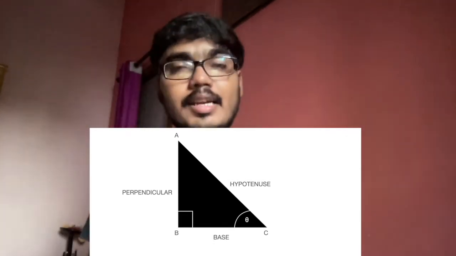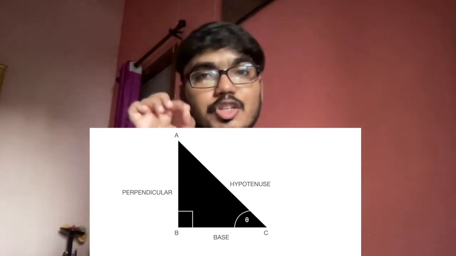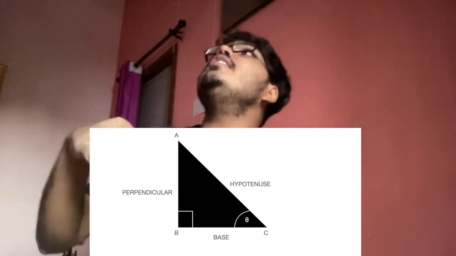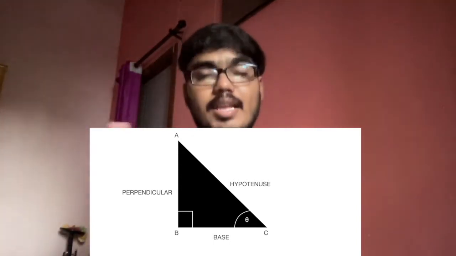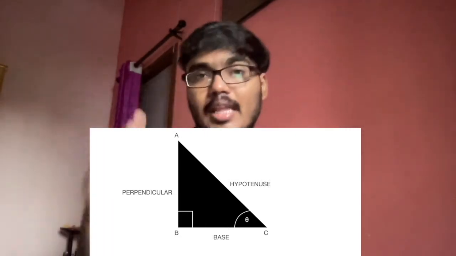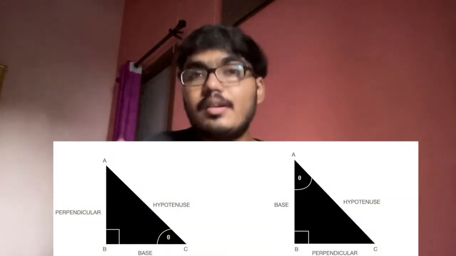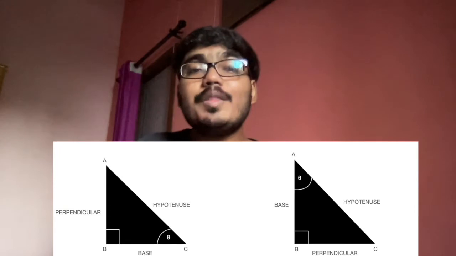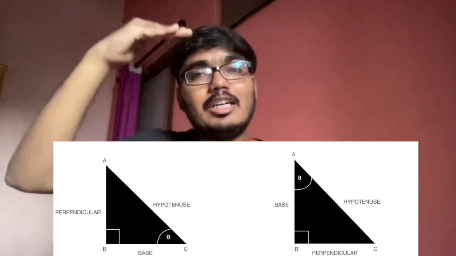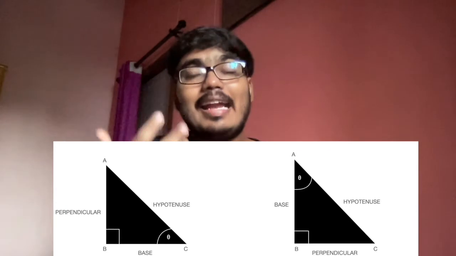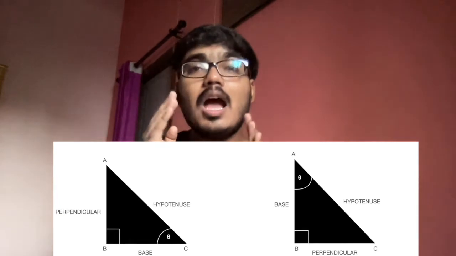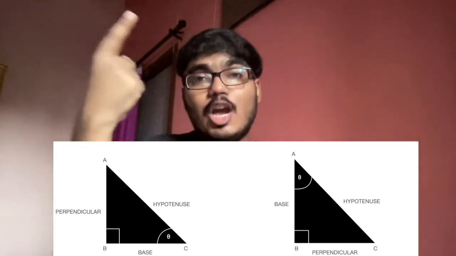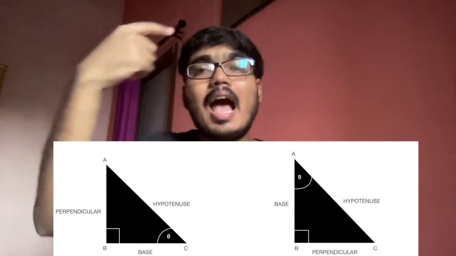I'm considering angle theta. Imagine you're at point C. You're looking at the tower and the topmost point of the tower is at point A. Right? So that is why I've taken the angle C over here, and that's why I've considered theta as angle C. Now look at this diagram towards your right. Now what do you see here? You see the same triangle, right angle triangle ABC, which is right angled at B. However, in this situation, the angle theta is A. Over here we have taken angle A as angle theta.